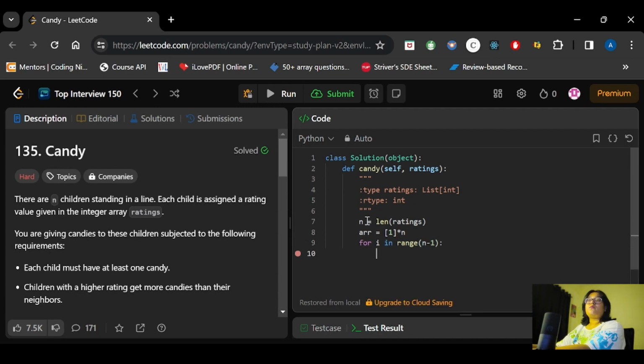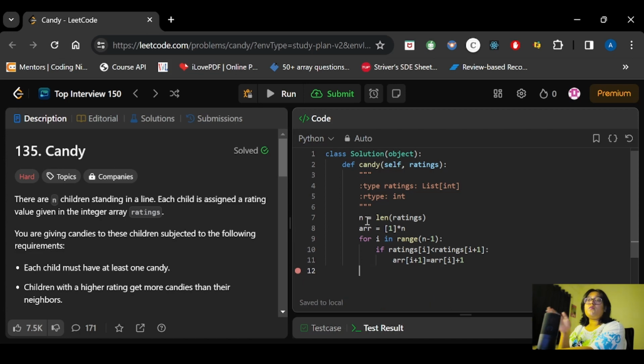Now what we have to do, we will be comparing if ratings of I, sorry, it will not be ARR of I, it will be ratings of I, is less than the ratings of I plus 1. Then what we have to do here, in ARR of I plus 1 we will be storing one value greater than the value at ith position. So ARR of I plus 1.